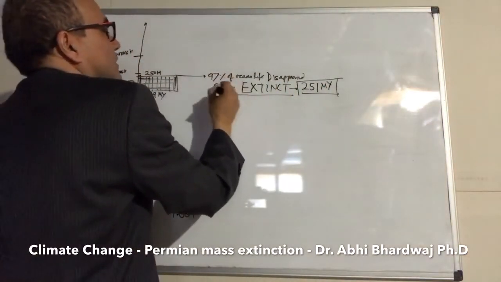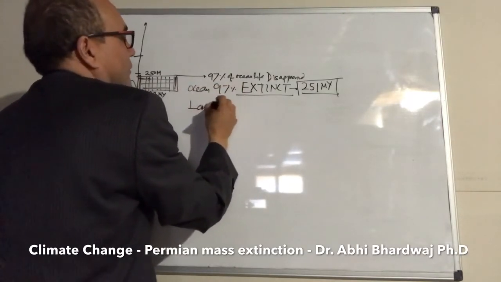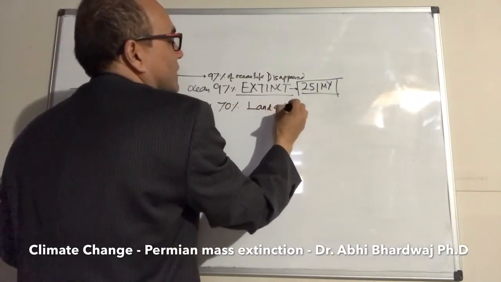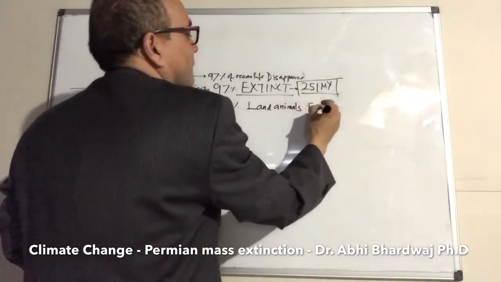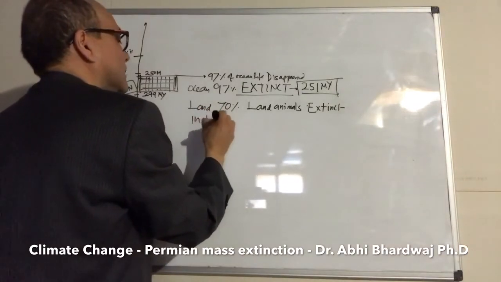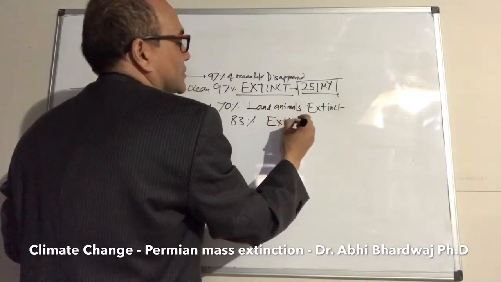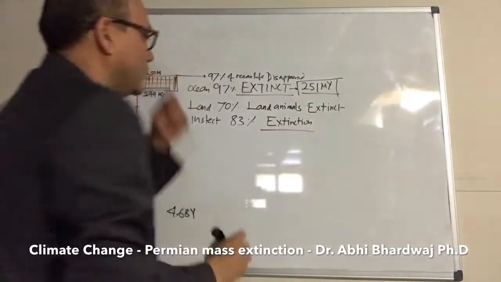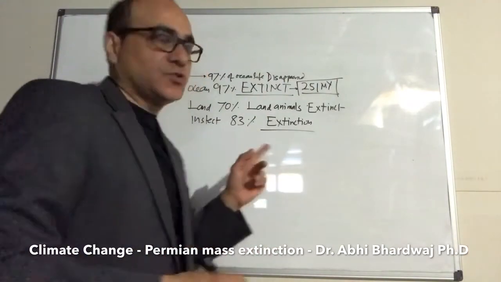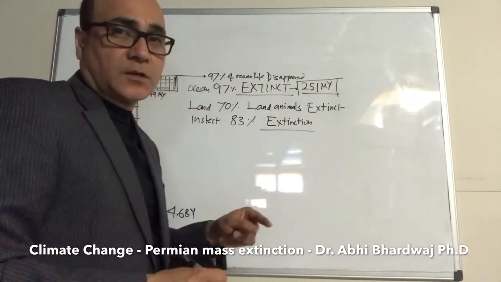So 97% of the ocean life here, and on land, 70% of land animals also went extinct. And then insects, about 83% extinction. So we need to know what happened. This almost wiped out entire life on our planet, and this needs to be very carefully examined, understood, and applied to our current problems.